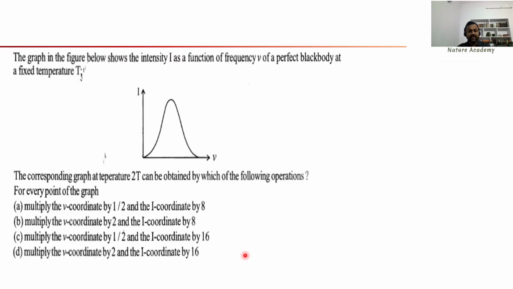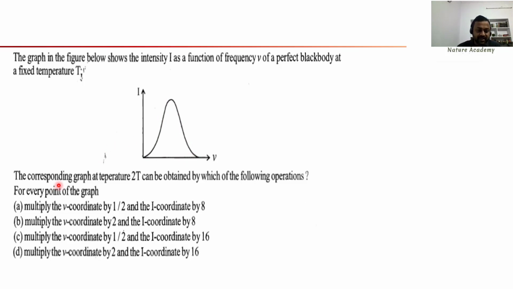So I want to finish this session by solving this problem. This is I think a CSIR problem. The graph in the below figure shows intensity as a function of frequency of a perfect black body at fixed temperature. I told you that intensity, energy density, radiation pressure, and so on are all proportional to T power 4, and they have similar behavior. It is a bell shaped energy distribution curve, just like a Gaussian distribution function.